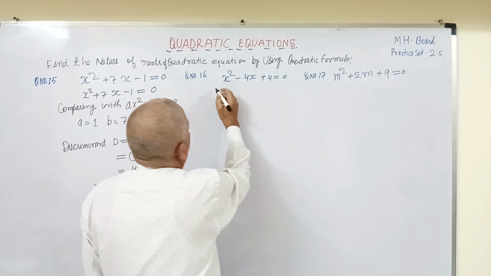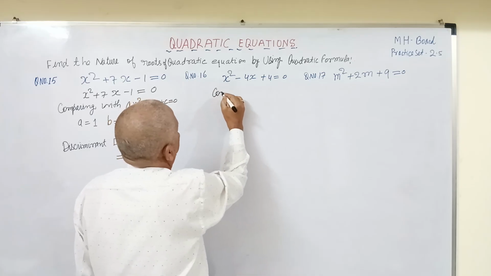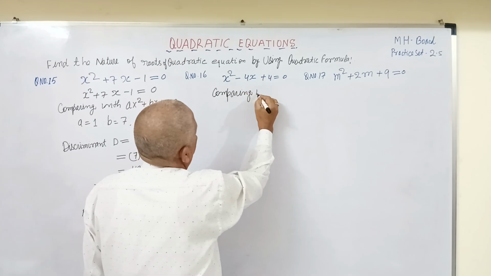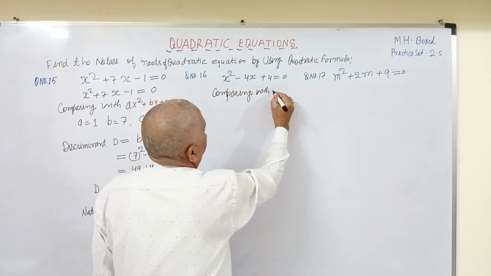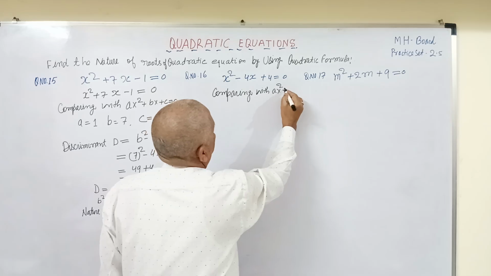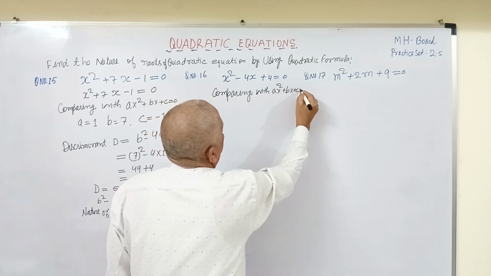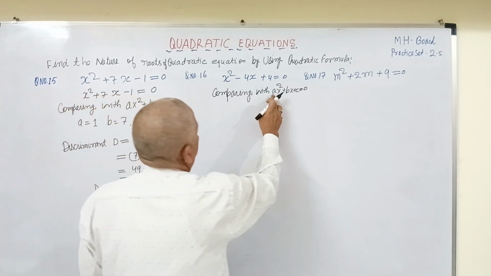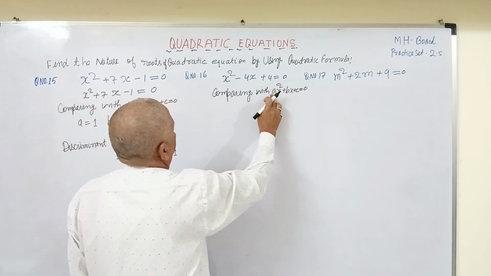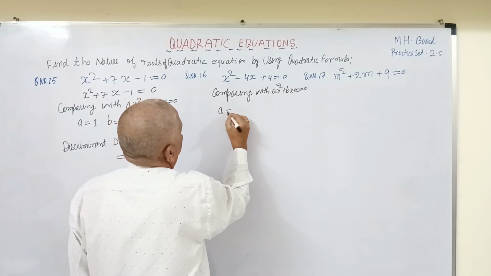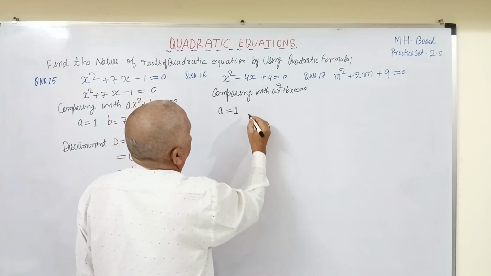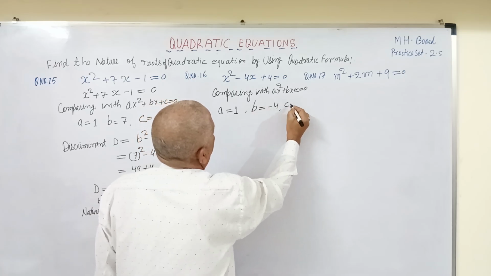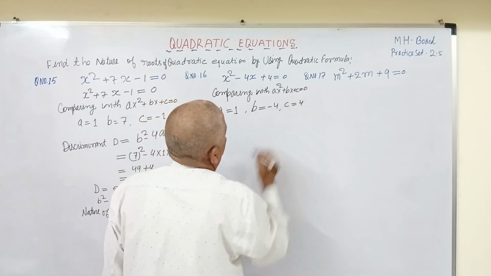Now the question number second, that is x square minus 4x plus 4 equals to 0. So I will write comparing with standard form of equation, that is ax square plus bx plus c equals to 0. So in this case, coefficient of x square is a. Here it is 1. So a equals to 1. B equals to minus 4 and C equals to plus 4.